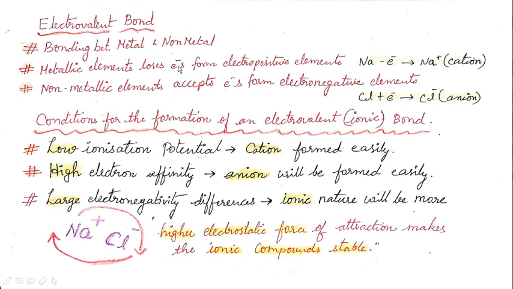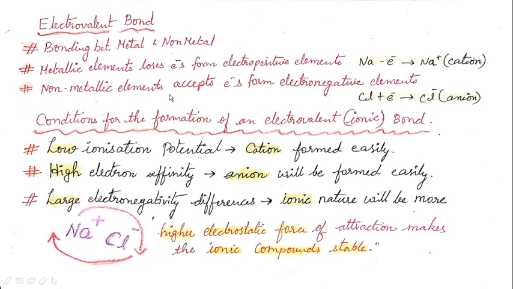Metallic elements lose electrons to form electropositive elements. So what are the metallic elements? Metallic elements are sodium, potassium, calcium, when they lose an electron. Here you can see Na minus electron. From a sodium atom, one electron is lost to form Na plus, an electropositive element. This electropositive element, Na plus, is also known as a cation.